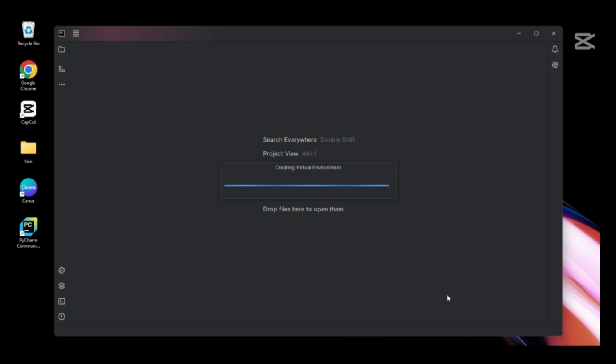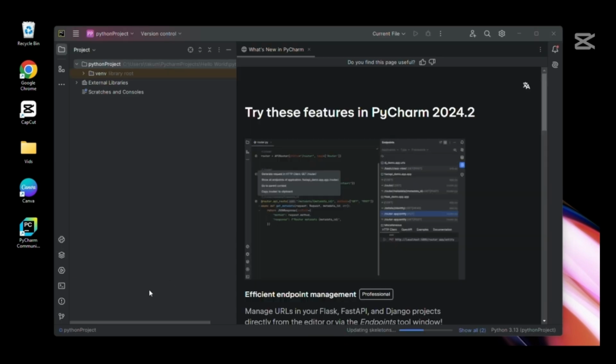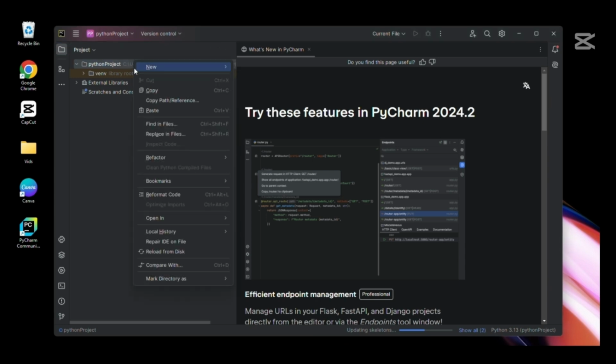So it's setting up the environment for us, which is a beautiful thing, because we need the environment to be able to run our Python codes, isn't it? We want to be able to work, because that is the purpose. We want to run the codes and see how beautiful they are. So this is it. You see, that is our project name, Hello World, the one we are having. You can now create a new file.